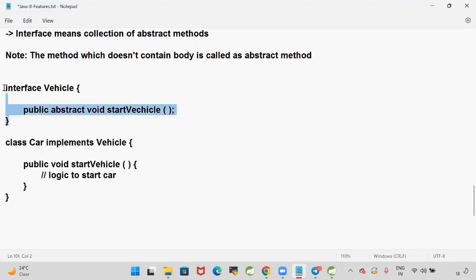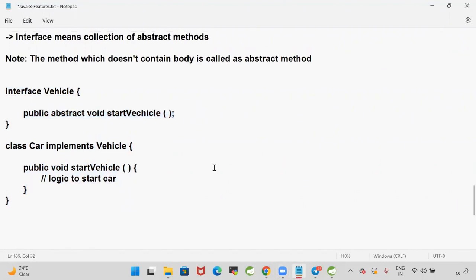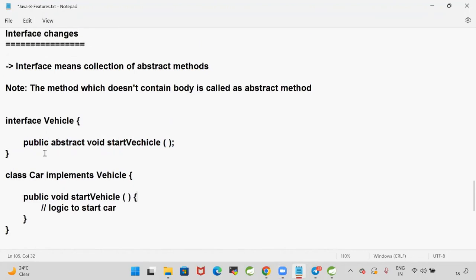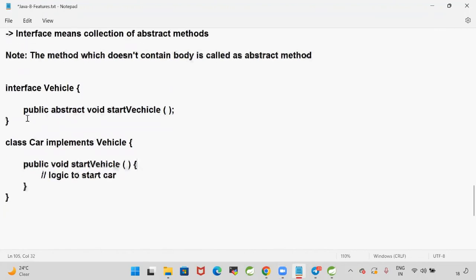I have an interface. My interface is having one method. That interface is implementing by car class. So in the Java, we have a rule. Whenever we implement an interface, the class which is implementing an interface should override all the methods available in the interface. Do you remember that rule? In interfaces concept, we discussed that. So a Java class can implement an interface. When the Java class is implementing an interface, it's mandatory that Java class should implement all the abstract methods in the interface. Now, interface is having one abstract method, class car implementing that interface.